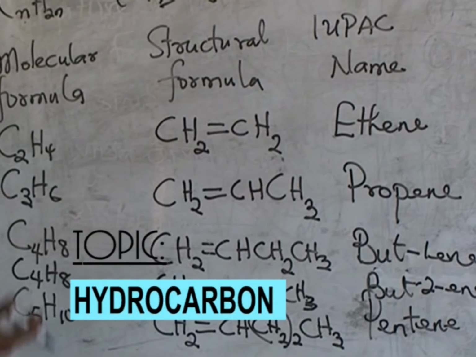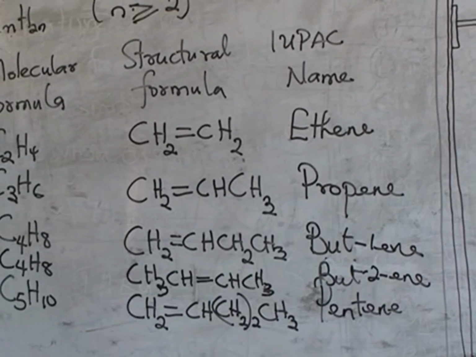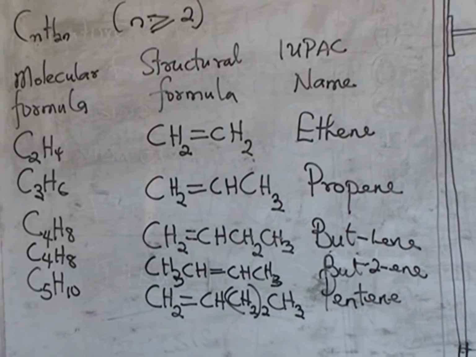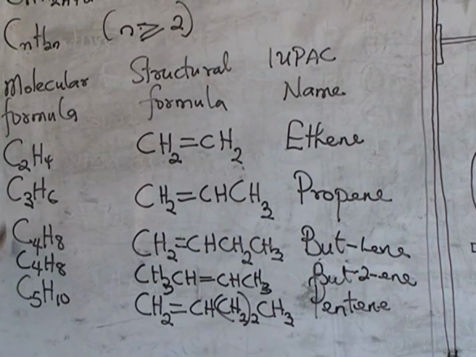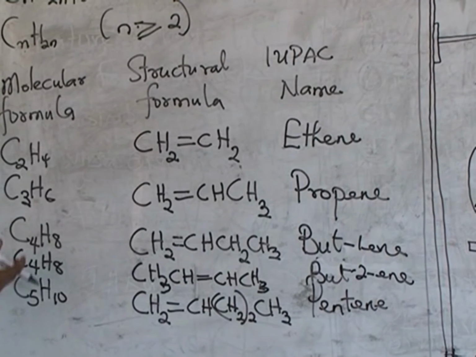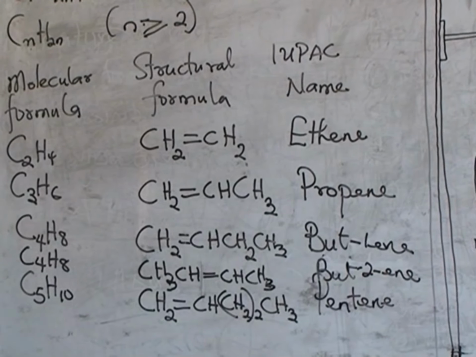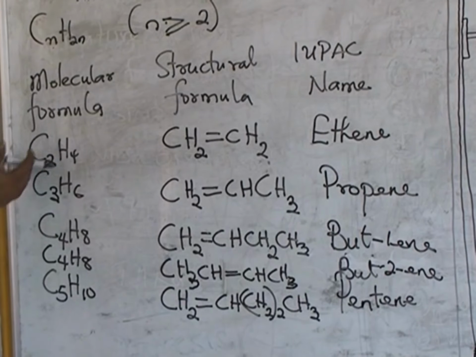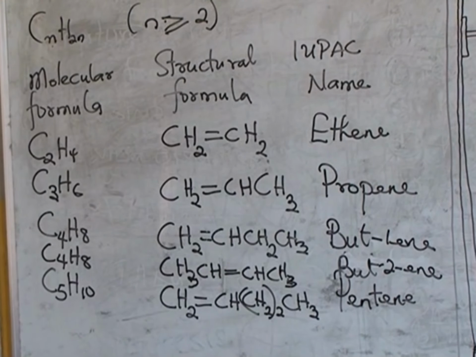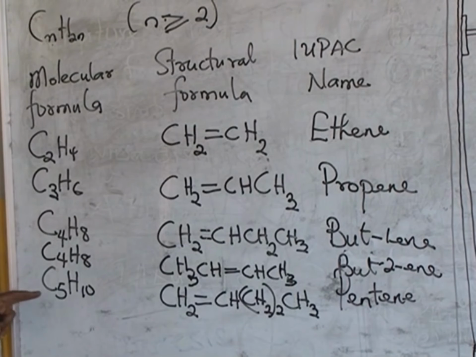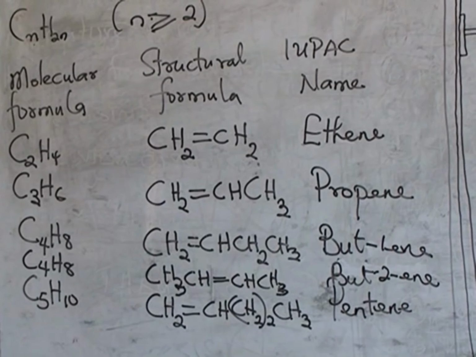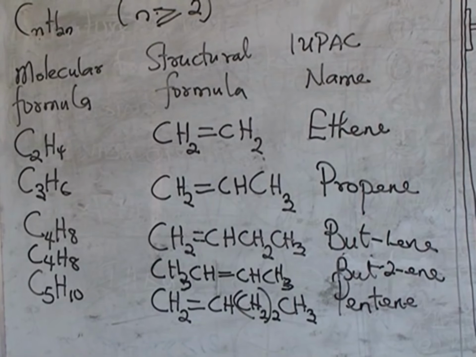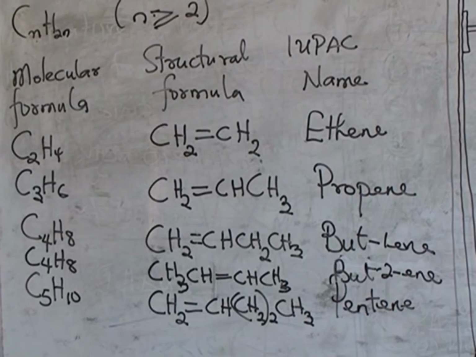Now, we're going to stop there. We can go on and name the compounds. But take note that the first 4 members of the alkenes, from carbon 2 to carbon 4, or the first 5 members from carbon 2 to carbon 5, they exist as gases. From these downwards, we have the liquids and we also have the solids. Now quickly let's look at the laboratory preparation of ethene.